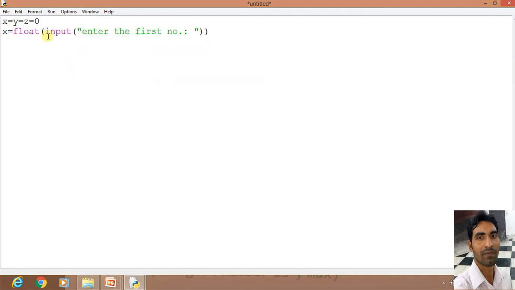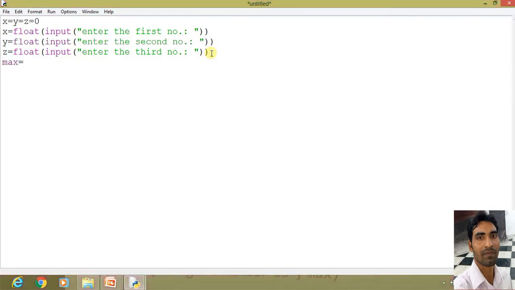close another bracket. Now press the enter key, then y equals the same thing. Copy the same thing, Control C, Control V, and here you only have to write second number, enter the second number, and press the enter key. Then z equals the same thing, and here you have to change it to third number, enter the third number, press the enter key. Now the comparison. First assign max equal to x.